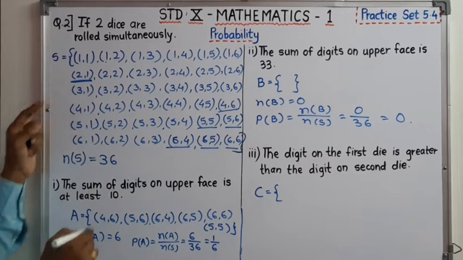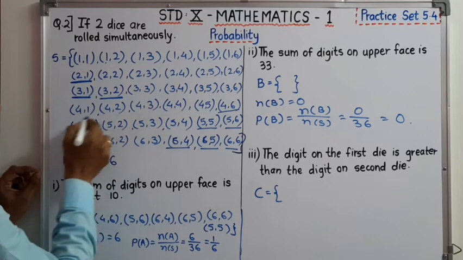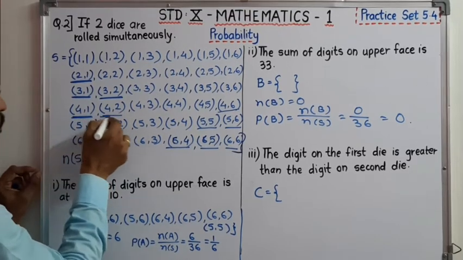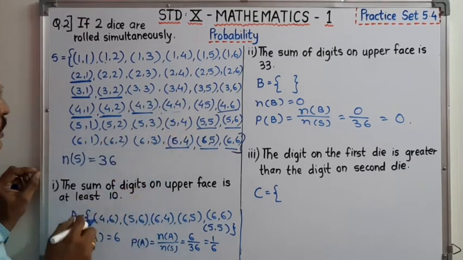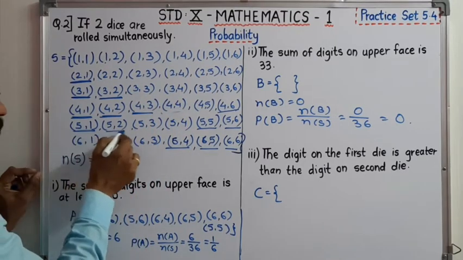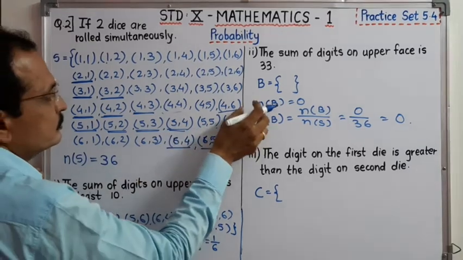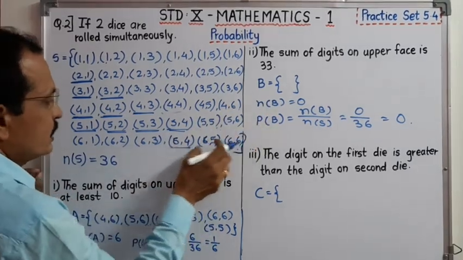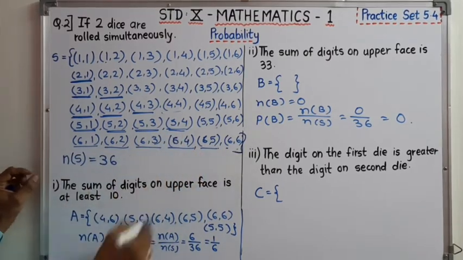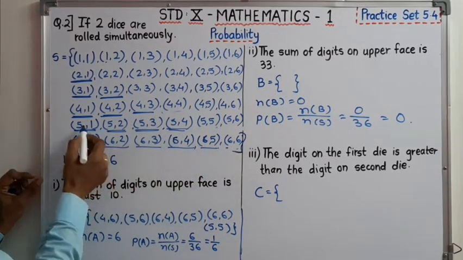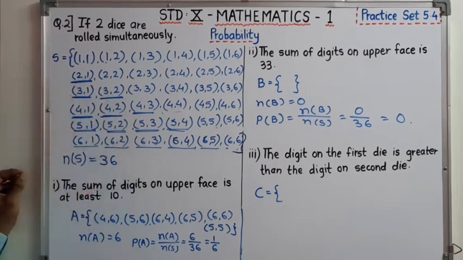Got it? 2,1. Here 3,1, 3,2, 4,1, 4,2, 4,3, 4,4 is not there. 5,1, 5,2, 5,3, 5,4. Now, see dear student, 6,1, 6,2, 6,3, 6,4 and 6,5. 1, 2, 3, 4, 5, 6, 7, 8, 9, 10, 11, 12, 13, 14 and 15.